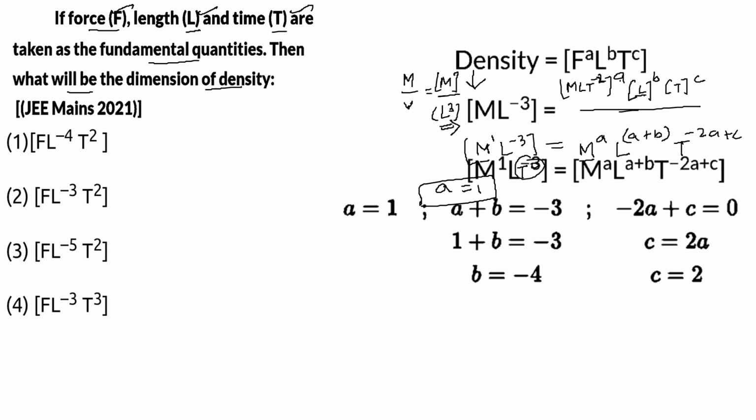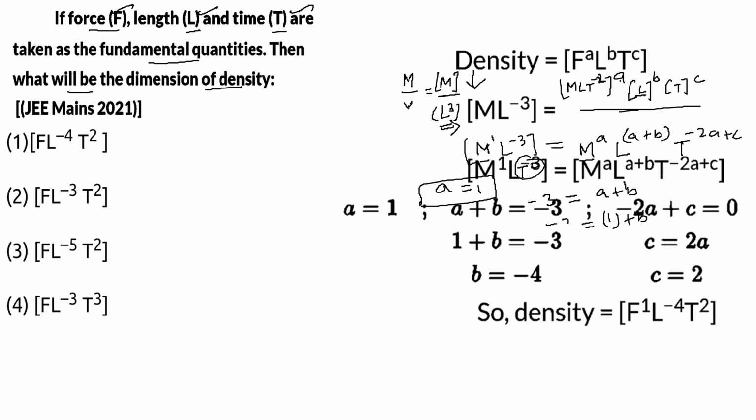For L, minus 3 must be equal to A plus B. We already found A equal to 1, hence substitute A, 1 plus B equals minus 3. So B equals minus 3 minus 1, equal to minus 4. So B equals minus 4.